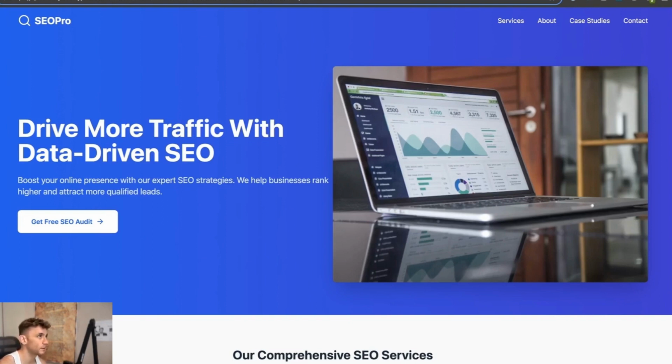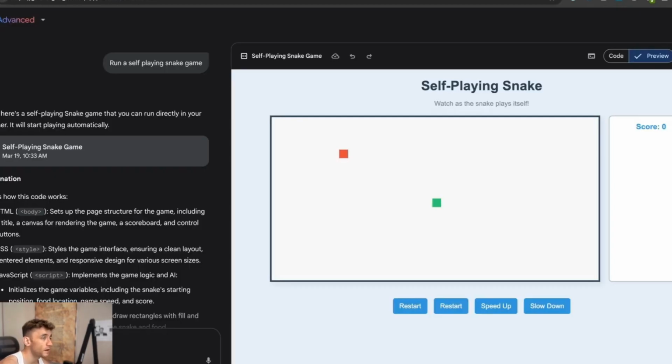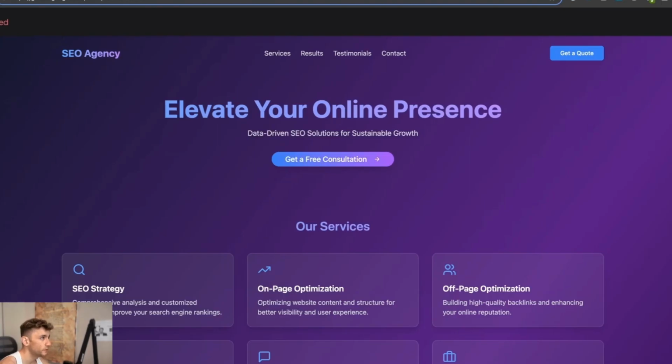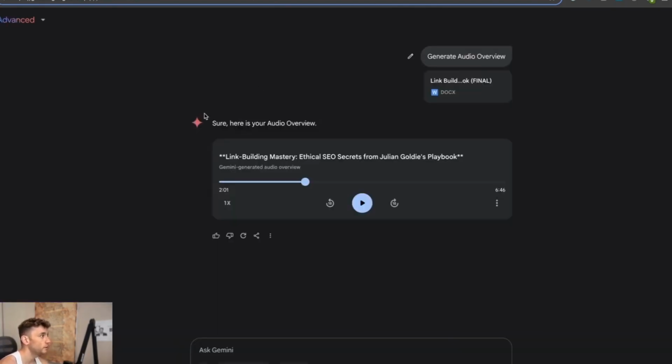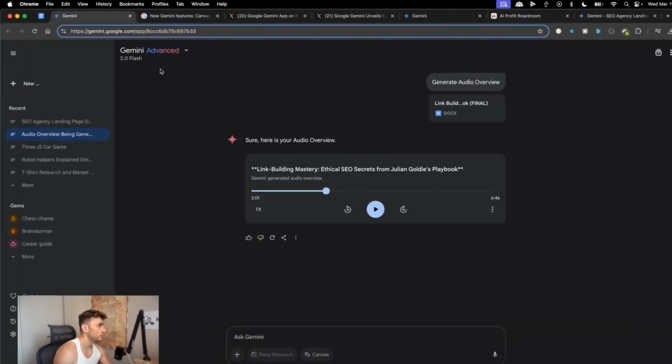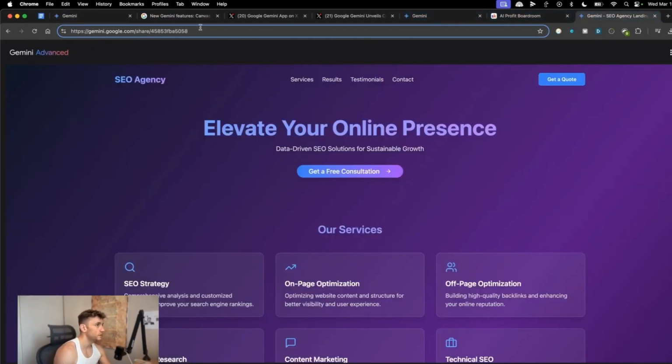And that is just one example. So for coding now with the canvas and the preview, it's pretty cool. It does seem a little bit temperamental if you're creating games with it, but for landing pages, certainly it's a good option. And then if you want to use the audio version, let me show you exactly how to do that, right? It takes a few minutes to generate.